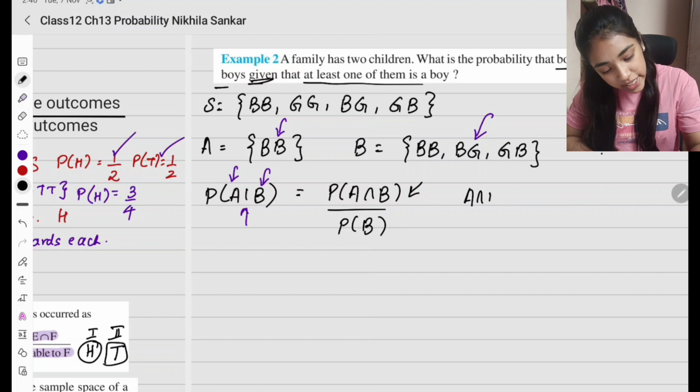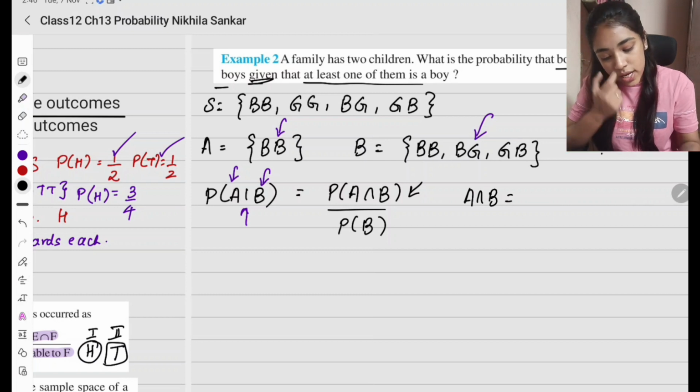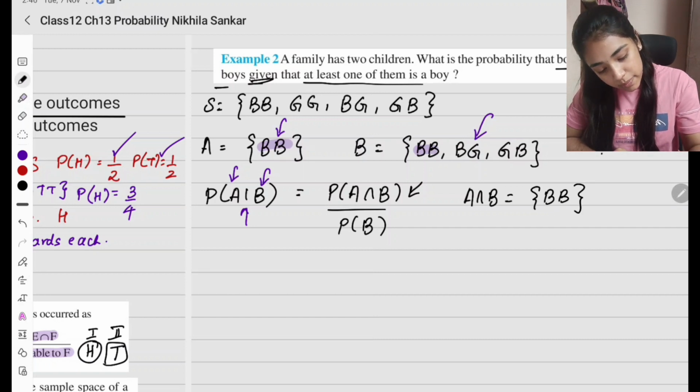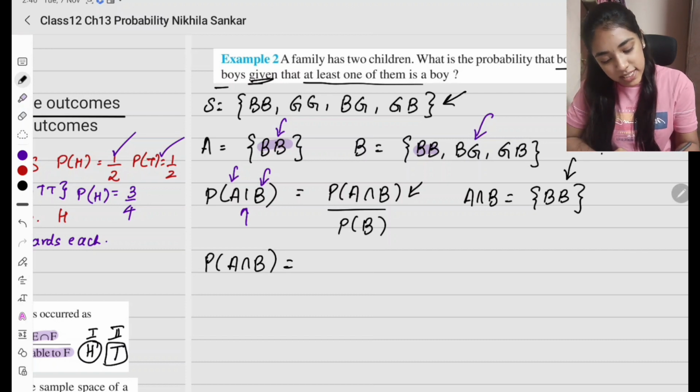So first of all, what is A intersection B? What is the intersection of the two? I see that it is BB. Only this one is common. So I'm going to write that. So this is going to be BB. So what is the probability of A intersection B? Here there is one element, and there are 4 elements in the sample space. So this is going to be 1 by 4.